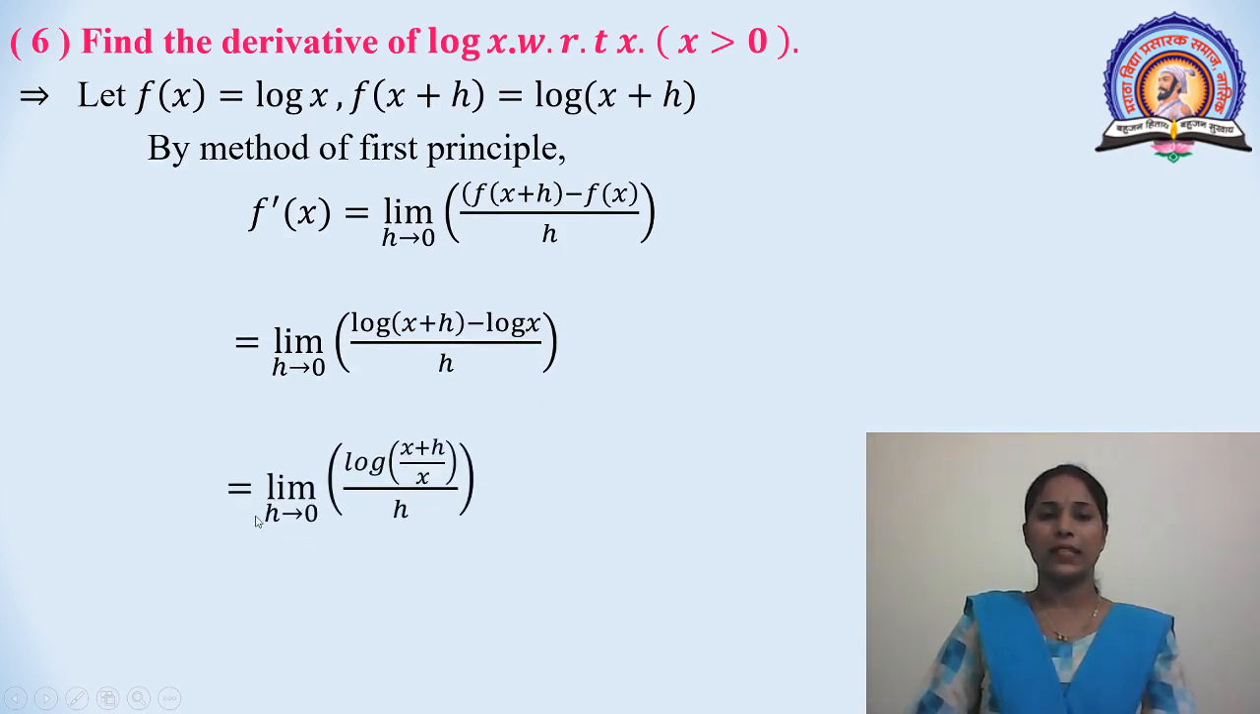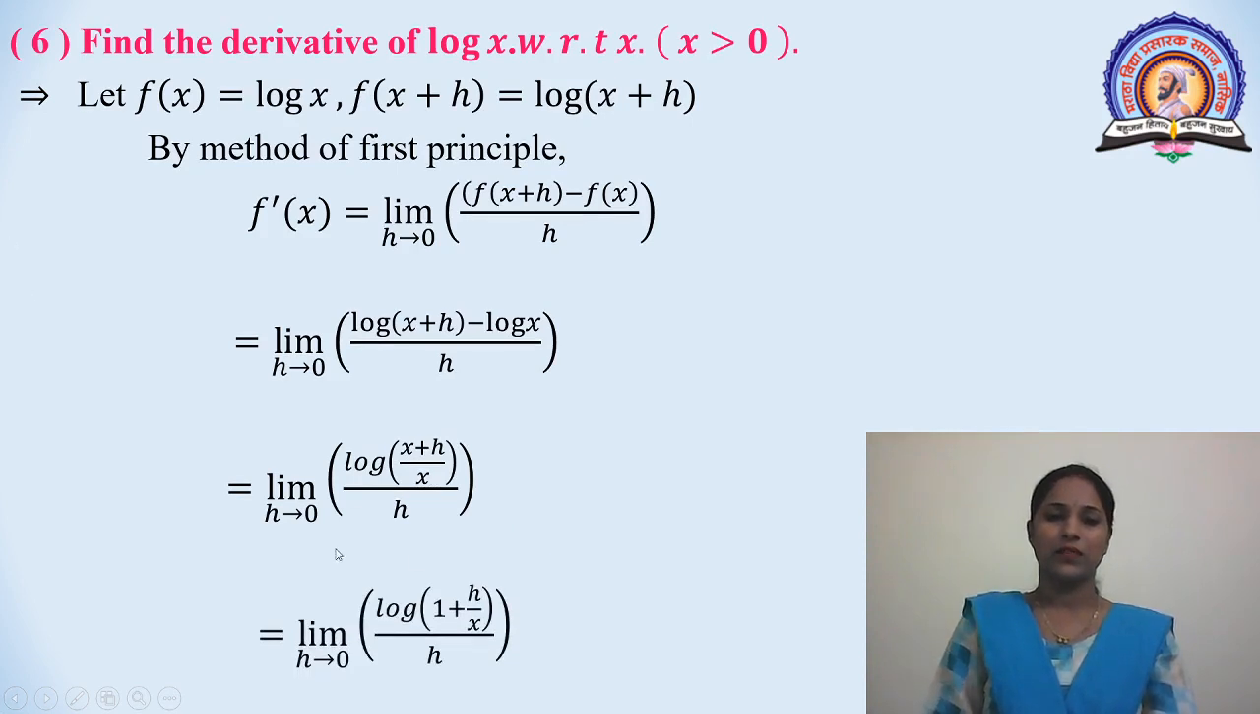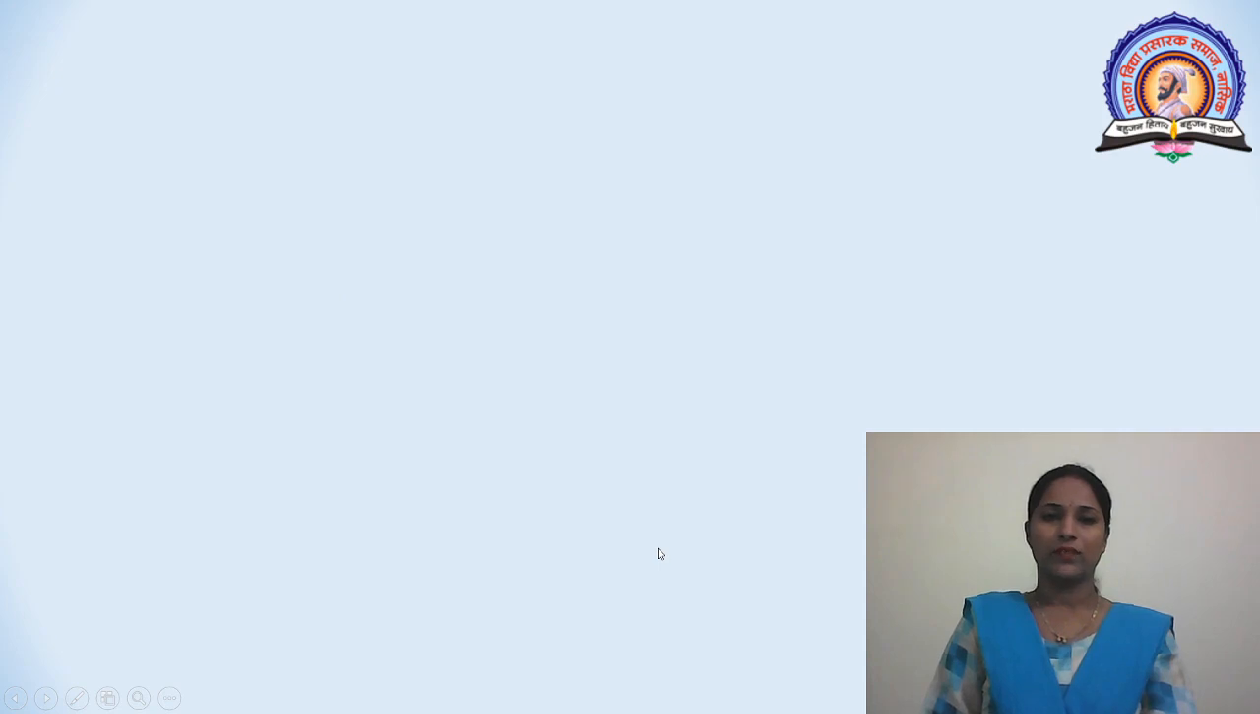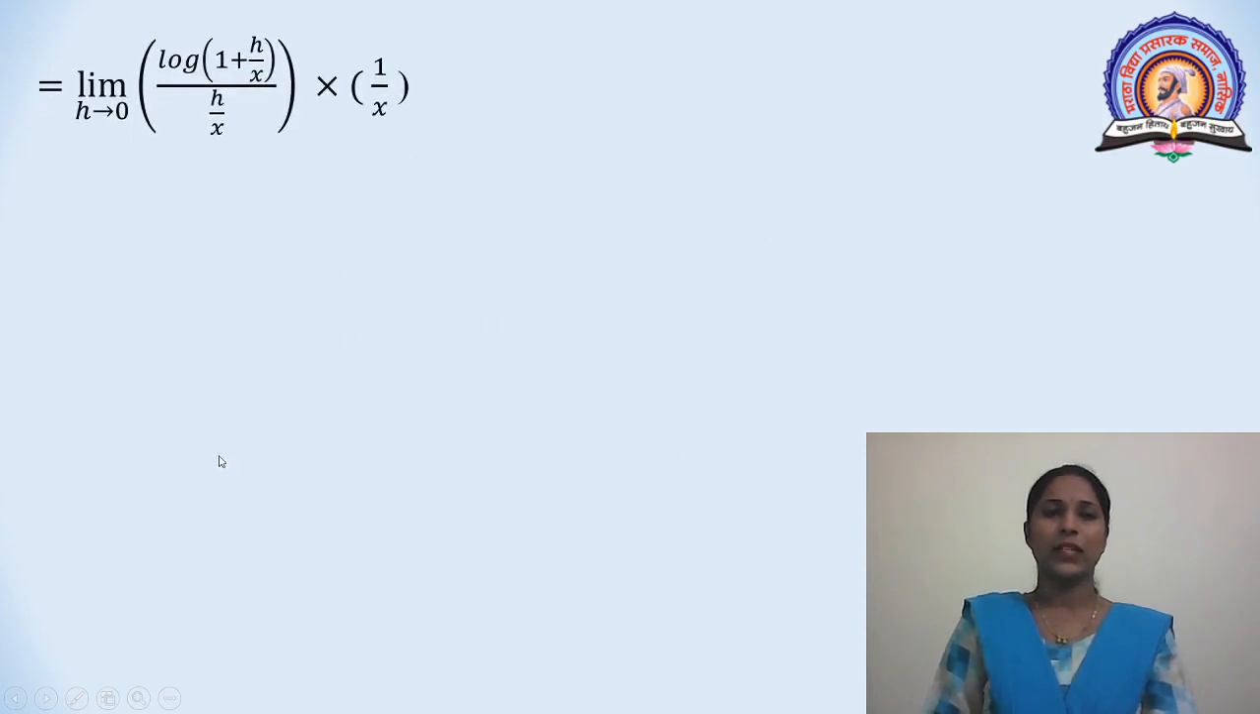This is equal to limit h tends to 0, log... here log a minus log b. Using this formula, we get log a divided by b, that is, log of (x + h) divided by x, total divided by h. Rearranging this term, we get log of (1 + h/x), total divided by h. This is equal to limit h tends to 0, log of (1 + h/x).